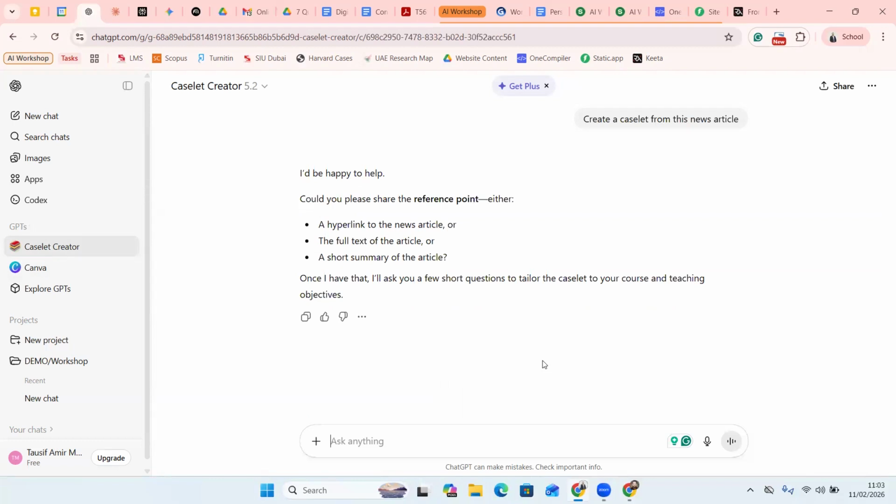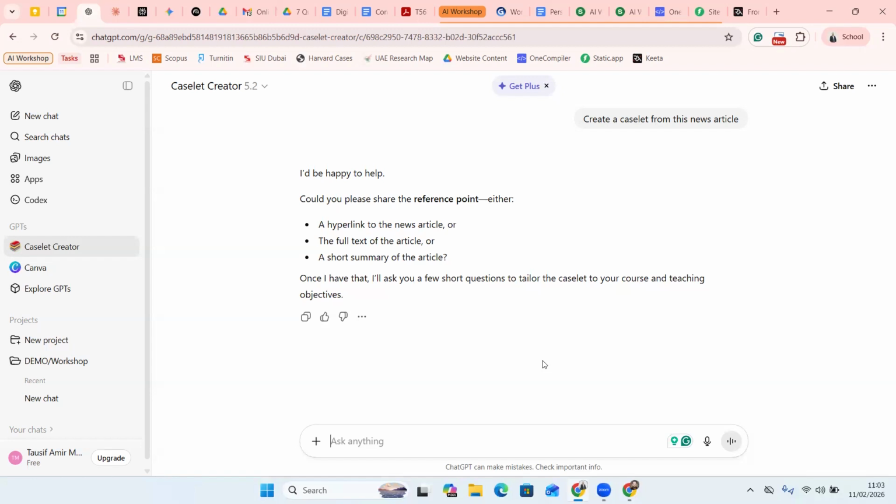So I will say that I only want to focus on market entry strategy and, let's say, the target audience which it talks about. Only two aspects. So all the 4 or 5 questions that the case creator gives me will be based on these aspects. So this is a very good tool for you to use in your classrooms.